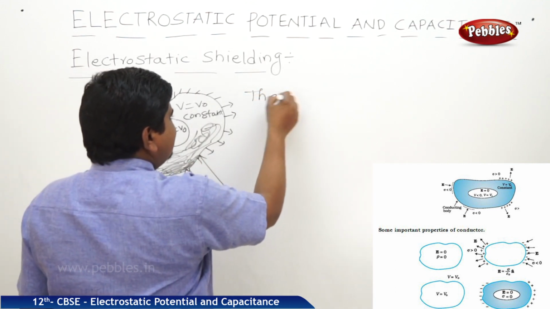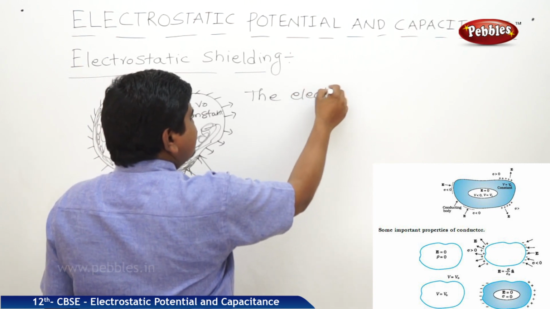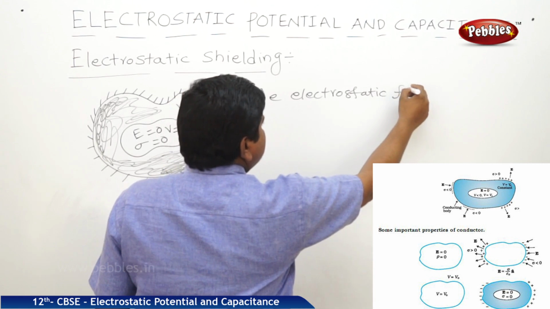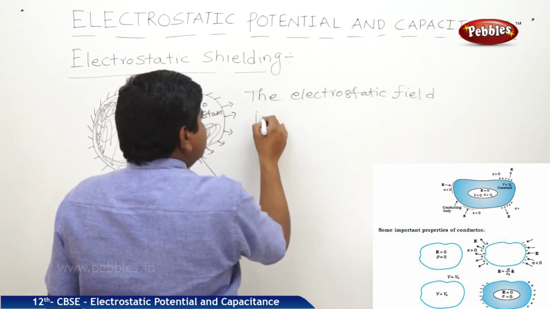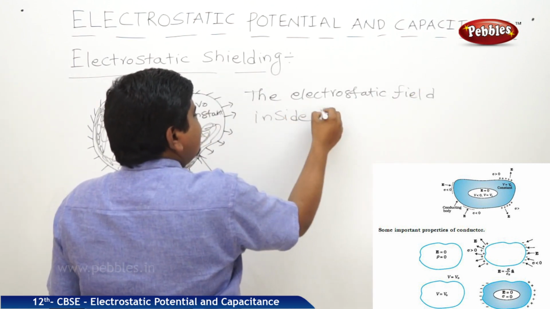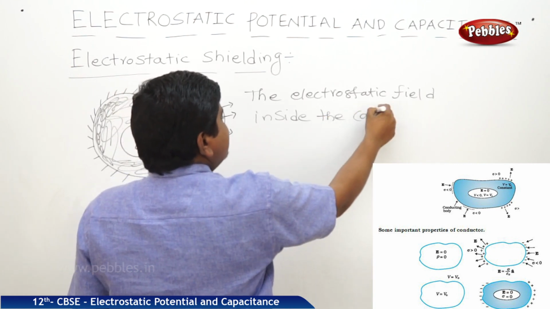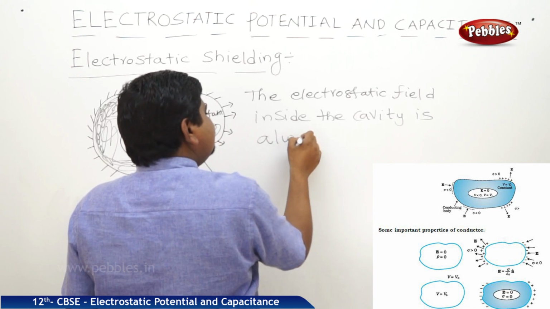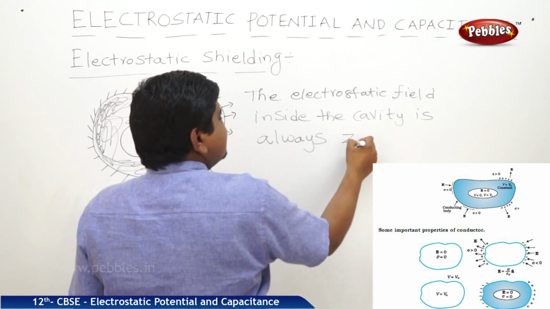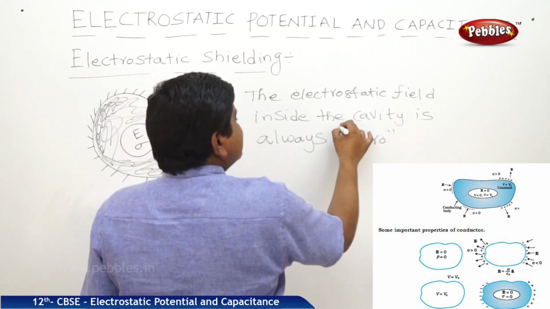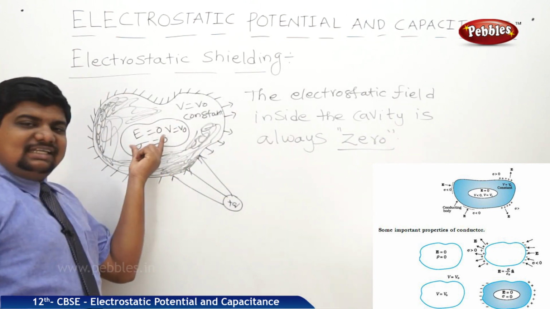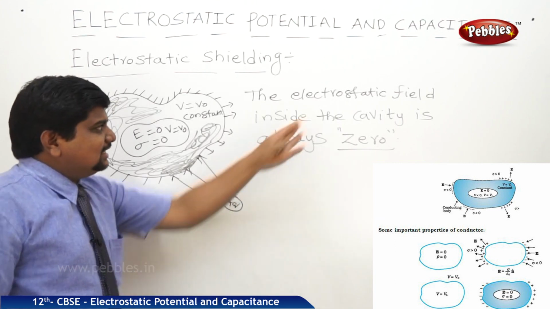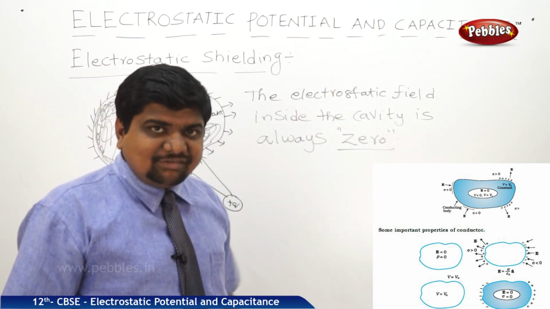The electrostatic field inside the cavity is always 0. What is the meaning of always? Maybe if you placed an internal charge or an external charge, in any case, electrostatic field inside the cavity is 0.